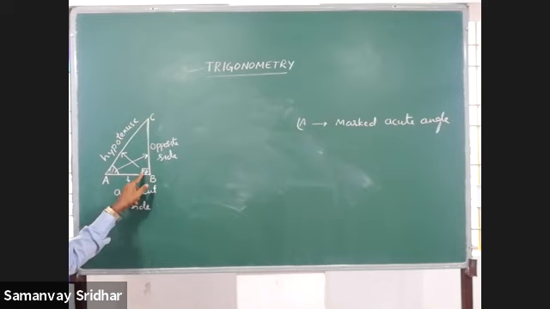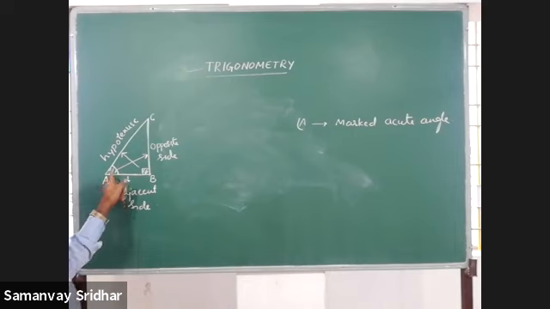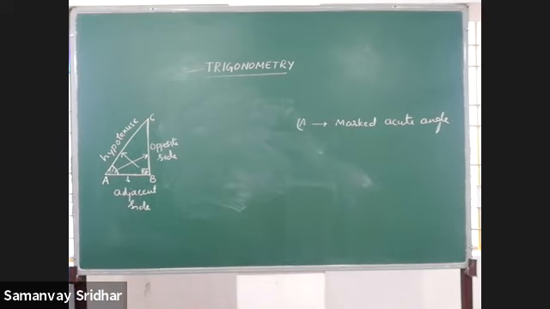As usual, we say that it is the longest side. That's why it is called hypotenuse. Then the remaining two sides: BC is opposite to the marked acute angle A. Therefore, that is called opposite side. And the adjacent side is the remaining side, which is along with the marked acute angle. You got it? Is it clear? Once again, I'll repeat.